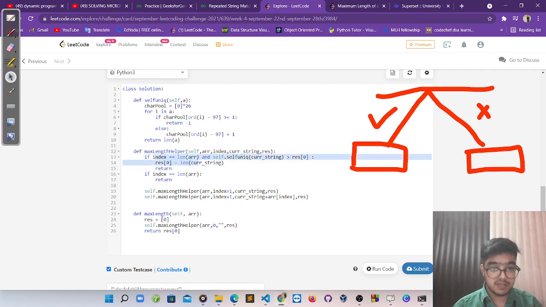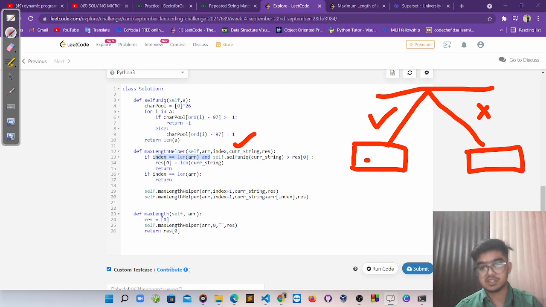So if it is, and one more thing, what is that thing? Like we go through this path, right? And at the end, let's suppose we have some path, the whole path is stored in this current string. Now we have to check, because there should be uniqueness, the string which is stored in this path, whether it is unique or not.